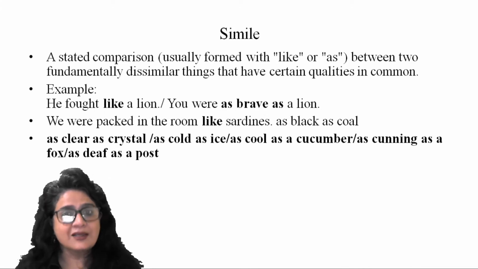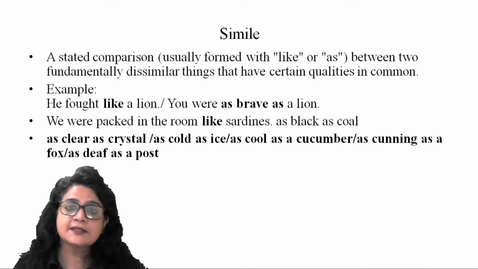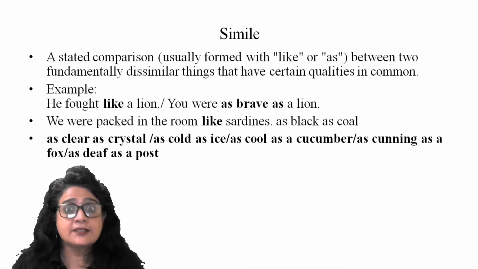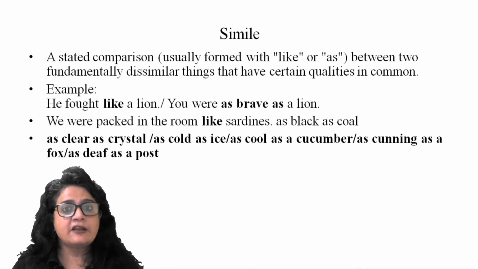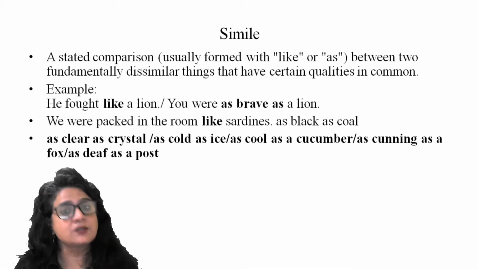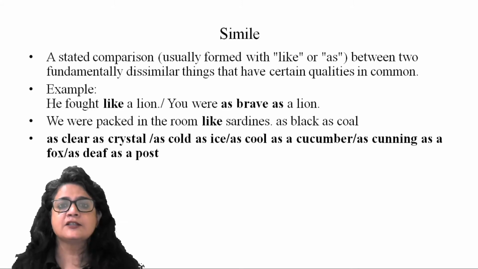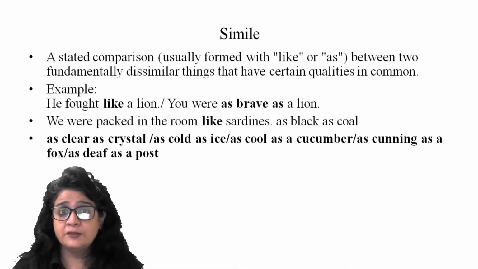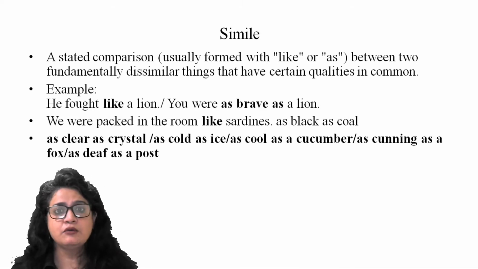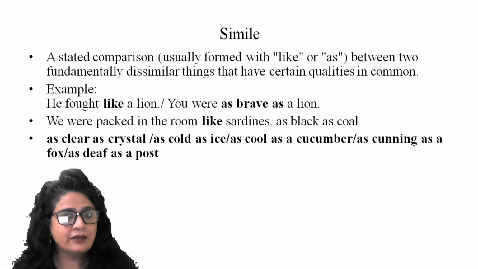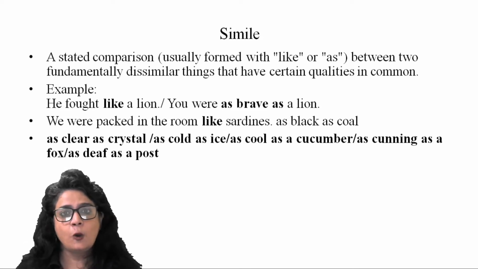As black as coal, as clear as crystal, right? So I can say it's very clear, but when I say as clear as crystal, it brings that effect in my speaking. As cold as ice, as cool as a cucumber, as cunning as a fox. So it's also a simile, right? So I hope the simile is clear. Basically, you have to understand that it's drawing an analogy between two very unlikely things by using 'as' or 'like'.